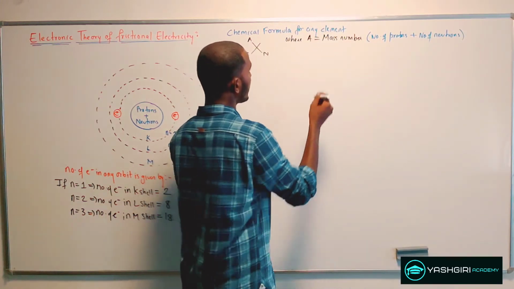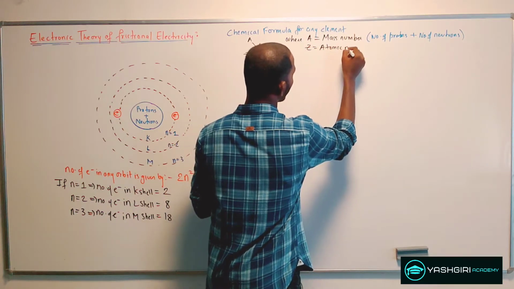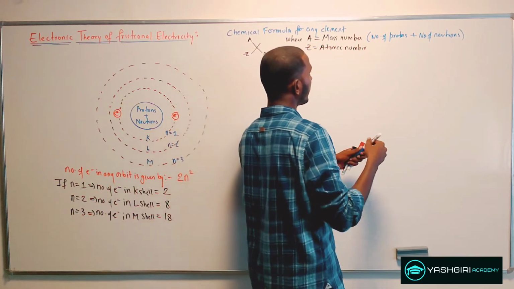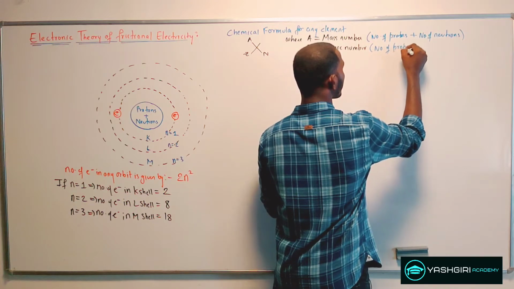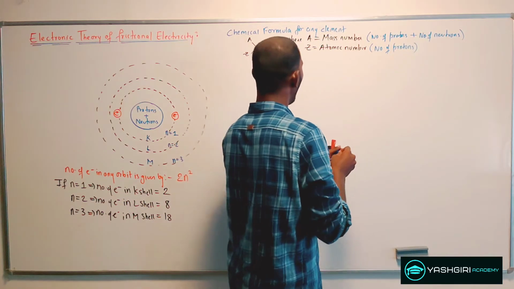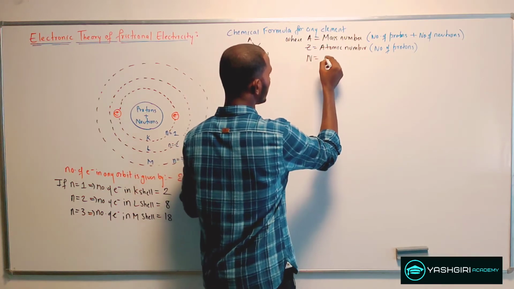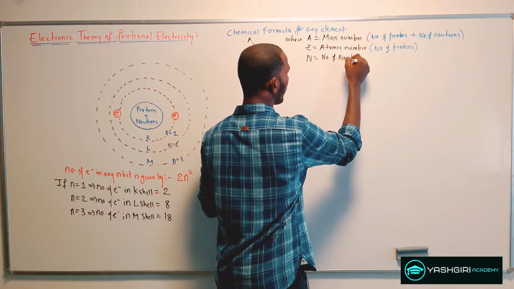Z is the atomic number, which is just the number of protons present, and N here is equal to the number of neutrons.